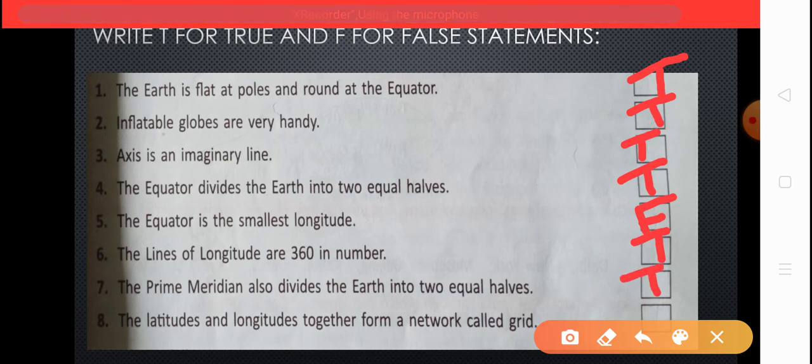The prime meridian also divides the earth into two equal halves. Yes, this statement is also true. And the last, the latitudes and longitudes together form a network called grid. Yes, the statement, definition of grid, is again true.